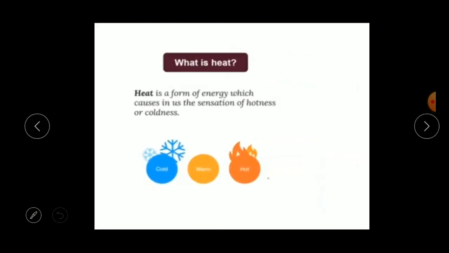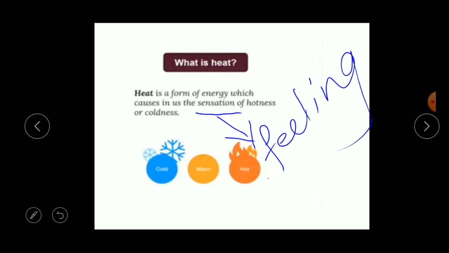Let's move to the meaning. What is heat? Heat is a form of energy which causes in us the sensation of hotness or coldness. Here, the sensation means a feeling. Sensation means feeling.